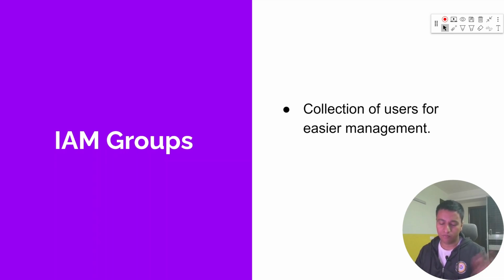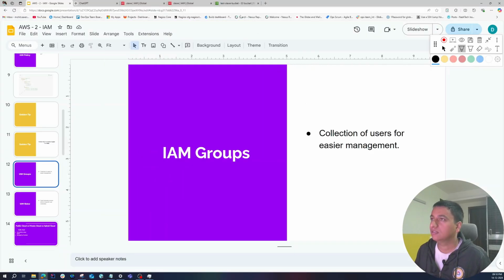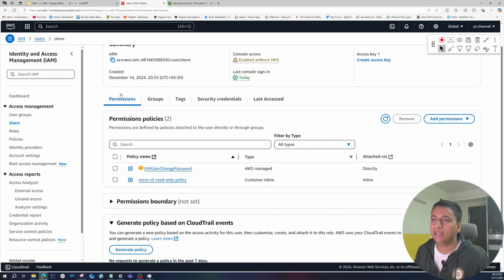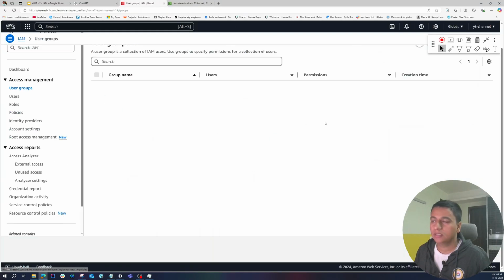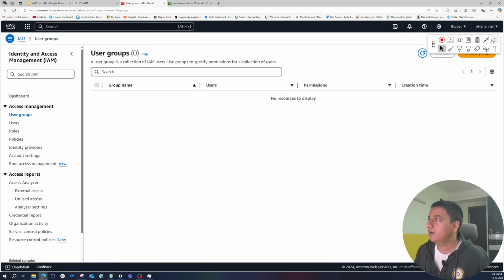As the name suggests, a group is nothing but a collection of users, which makes it easier to manage. So what we can do is create a developer group and add all our developers to it, and whatever policy we attach to the group, that policy will be available to each and every member. It's very easy and straightforward. So let's go back to IAM, and on the left side go to groups. As you can see right now I do not have any groups, so let's create a group.